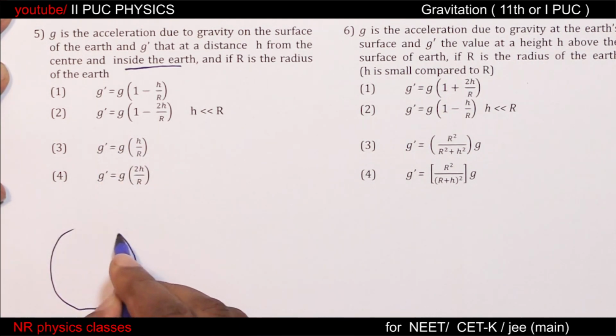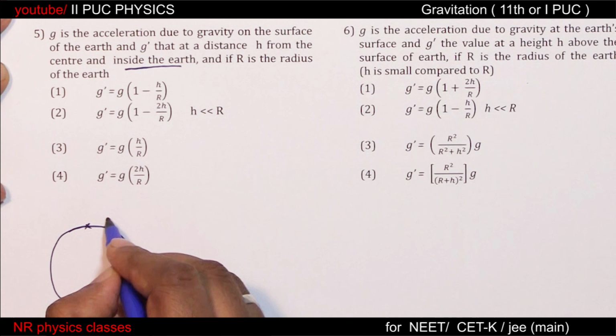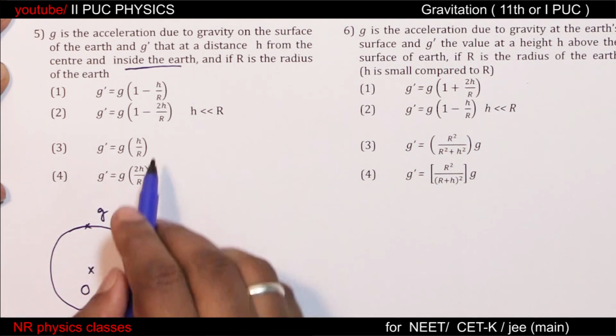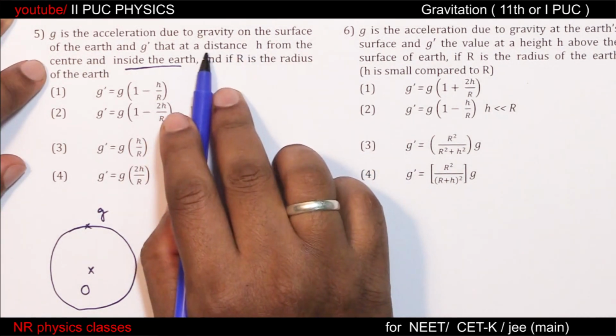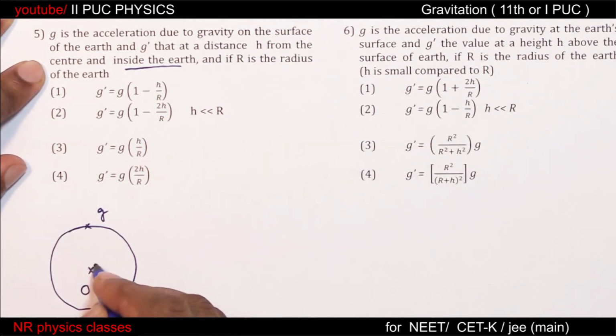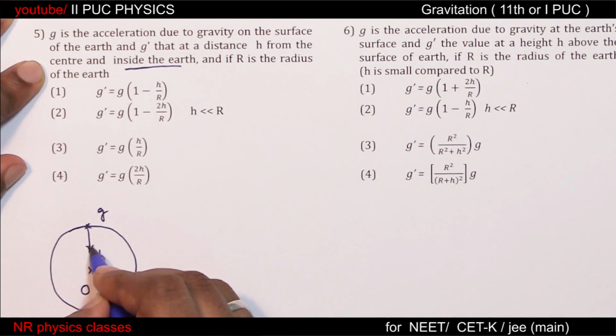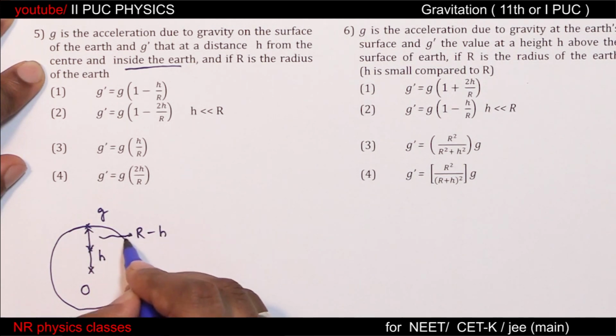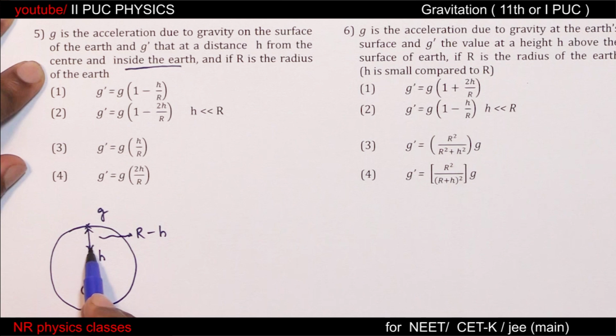Earth, on the surface it is g, center of the Earth. It is mentioned distance h from the center. So if this is h, then the remaining depth is r minus h. Am I right? If this distance is h, total is radius, so remaining is r minus h.